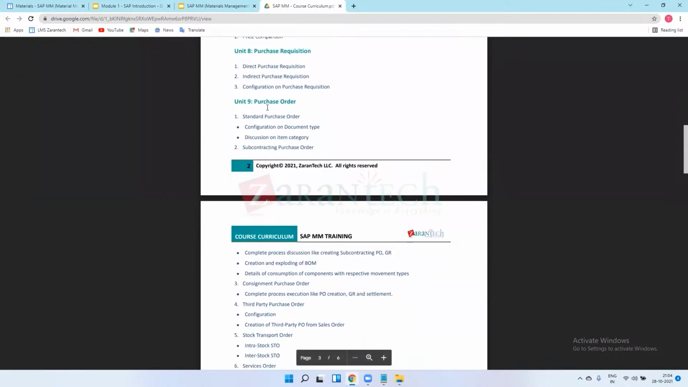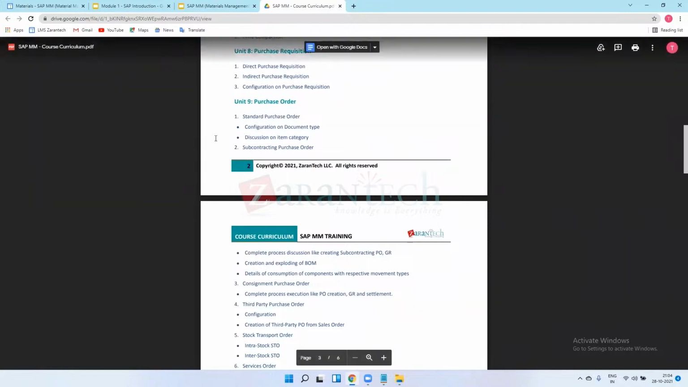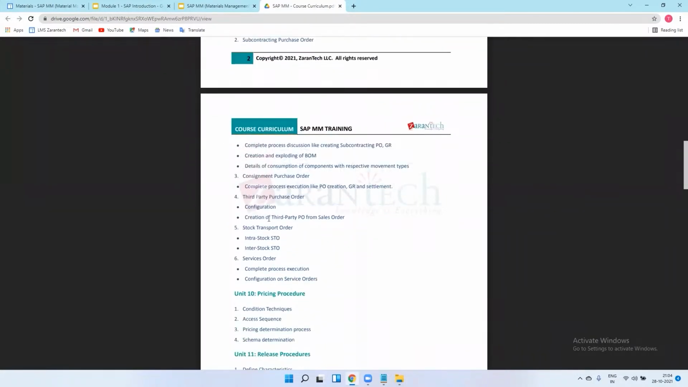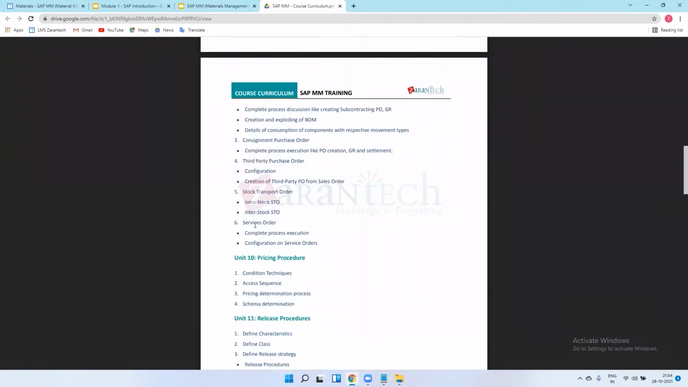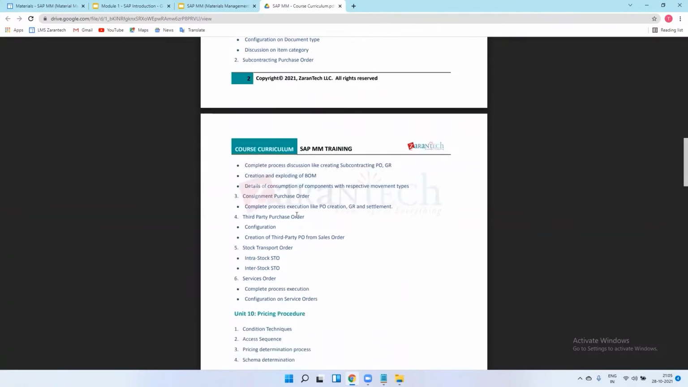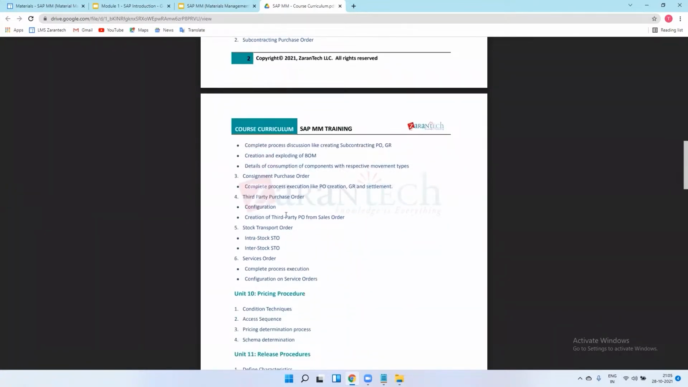The types of purchase orders are standard purchase order, subcontracting purchase order, consignment purchase order, third party, then service order and stock transfer. These are the five to six orders we generally use. Apart from this, no other purchase order exists in SAP.